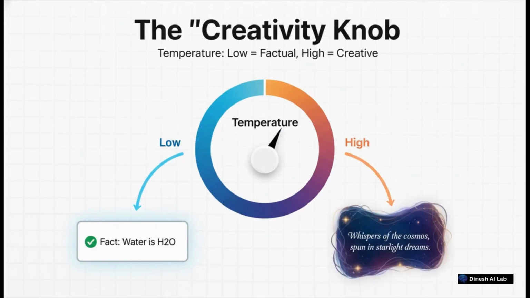Okay, next up is a cool concept called temperature. You can pretty much think of it as a creativity knob for the AI. If you crank the temperature way up, you're telling it to be more creative and random, which is awesome if you're, say, writing poetry, but for factual answers, that's terrible. For jobs where you need reliability, you turn that temperature setting way down, which makes the output much more focused and predictable.